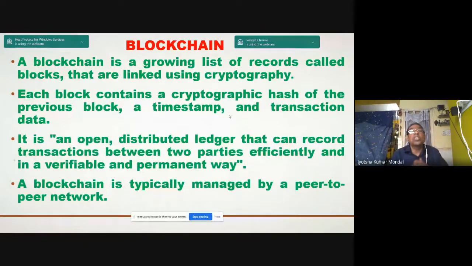And what is a blockchain? A blockchain is a growing list of records, called blocks, that are linked using cryptography. Each block contains the cryptographic hash of the previous block, a timestamp and transaction data. So it's an open distributed ledger that can record transactions. It is typically managed by a peer-to-peer network.